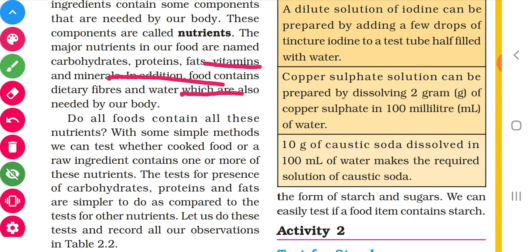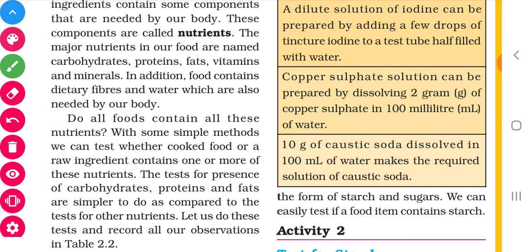Take your pencil and underline. The first nutrient is carbohydrates. Then proteins, fats, vitamins, minerals. These 5 are the major nutrients: carbohydrates, proteins, fats, vitamins and minerals.